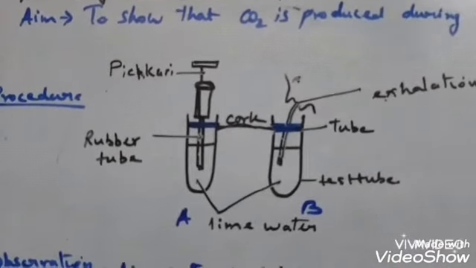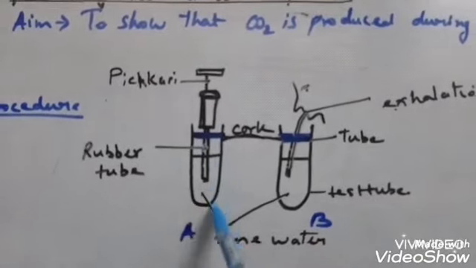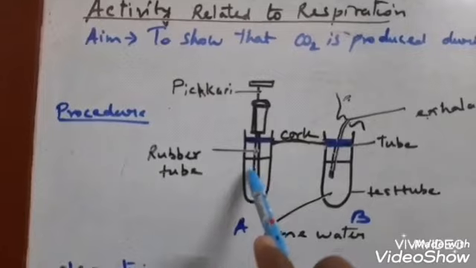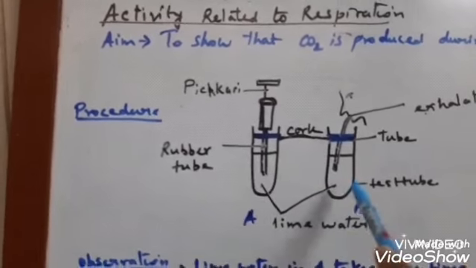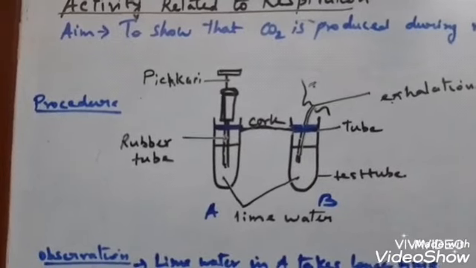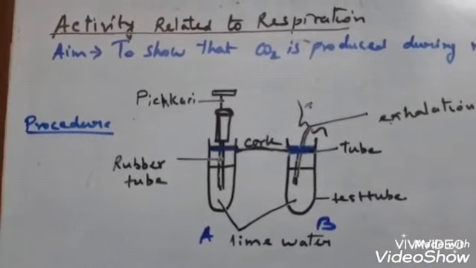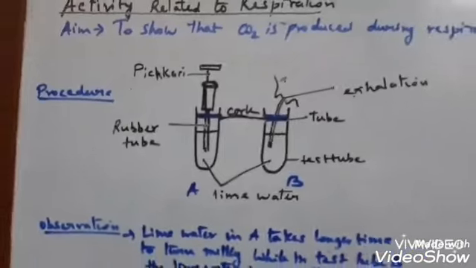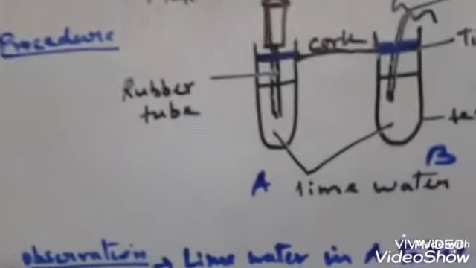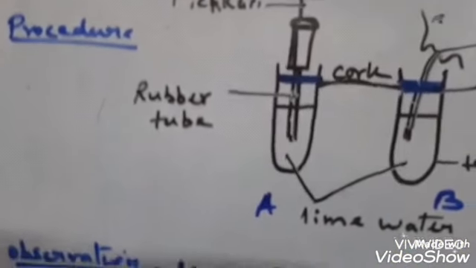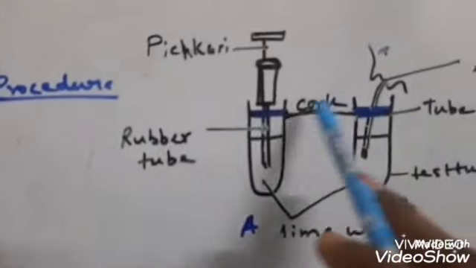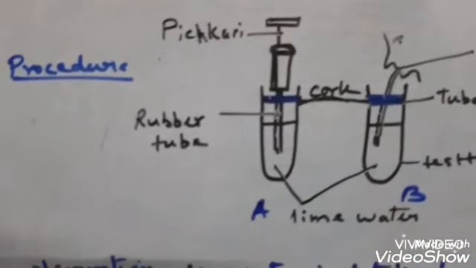Now insert a syringe or a fichkari. Fichkari, you know, used in Holi. So you can insert the fichkari in setup A, and in setup B you have to insert one small tube. Okay, a capillary tube you can insert. And eventually, you make the apparatus airtight. For making it airtight, you can apply Vaseline. Okay, Vaseline can be used to make them airtight.